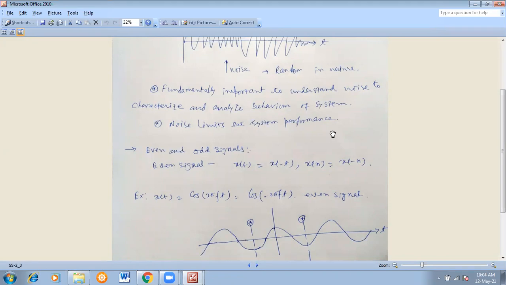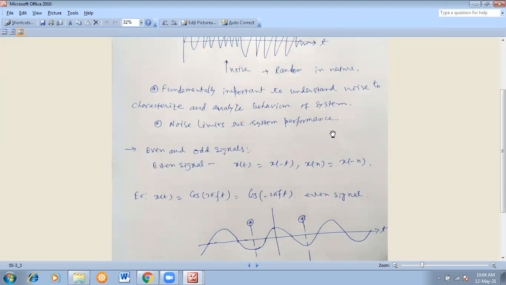Okay, so we will try to minimize the amount of the noise. That's why digital communication techniques are far better than analog communication systems, because in an analog communication system noise may be introduced very easily, but in a digital communication system noise detection and correction is so much easier. And this is more popular. That's why the digital communication process is more popular right now.